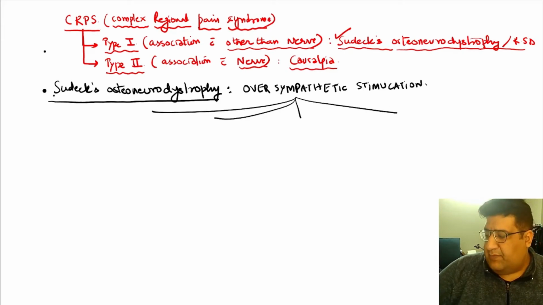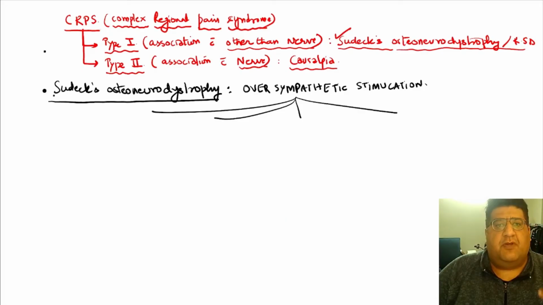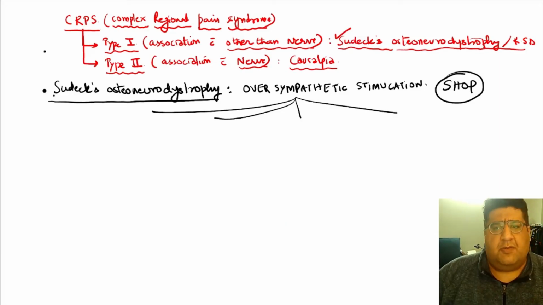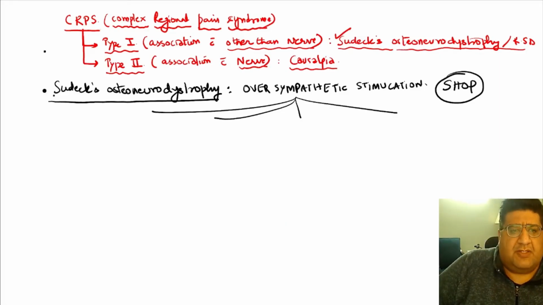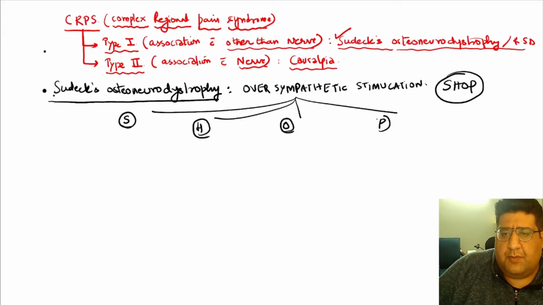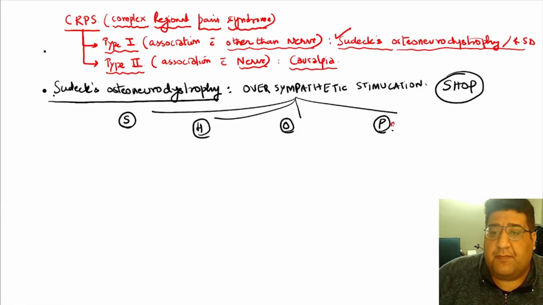What happens because of this oversympathetic stimulation can be understood in the form of a mnemonic, and that mnemonic is what is called as, come on, speak up everyone, SHOP. You can call it shop, you can call it posh. Okay, let's call it shop first. So S H O P. Let's first explain P, pain.